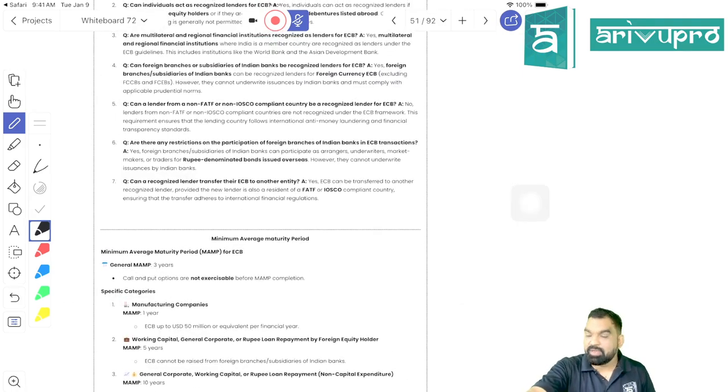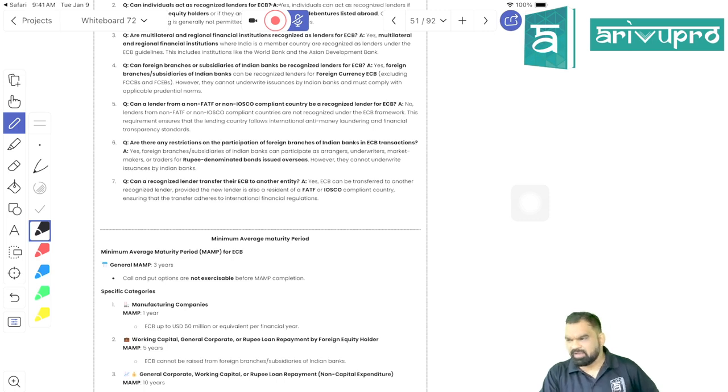Now I'm teaching you minimum average maturity period. When it comes to it, if I'm taking a loan from an Indian bank, is there any minimum maturity period for that loan? It is determined by RBI, but generally a person can take a loan for 15 days as well, right? If I'm facing a cash crunch, I can approach a bank and ask for cash credit. Yes, they can extend me a cash credit, right?